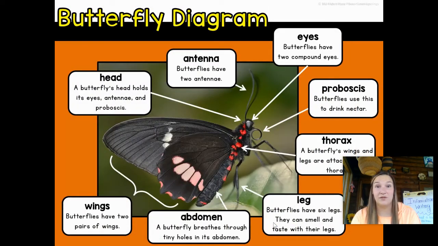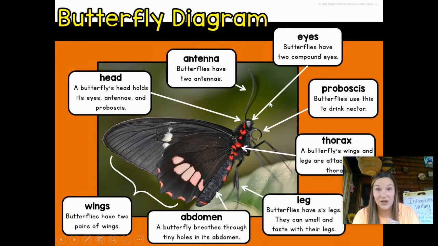Now, this is what I want us to focus on because this is what we're going to use for our writing today, okay? Here's the diagram of the butterfly. First, I see this long arrow, and remember when we're labeling things, we like to have an arrow so we know what we're pointing to, and it's pointing to the head. It says a butterfly's head holds its eyes, antenna, and proboscis, so lots of things in the head. This little arrow I see pointing to the two little things on top of their head called the antenna. Butterflies have two antennae, okay?